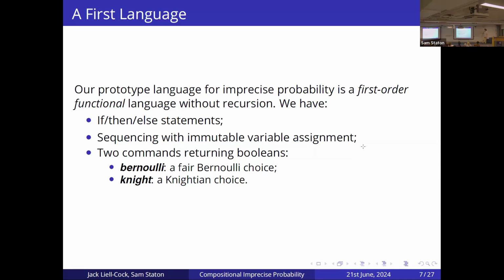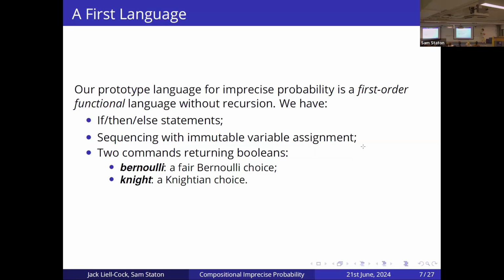So basically, in order to build a first language with support for imprecise probability, which is both Knightian uncertainty and probabilistic uncertainty, we want to build a first order language without recursion. So basically, what we want in this language is if-then-else statements to operate on our Booleans and our probabilistic Booleans. We want sequencing with mutable variable assignment, and we want two different commands.